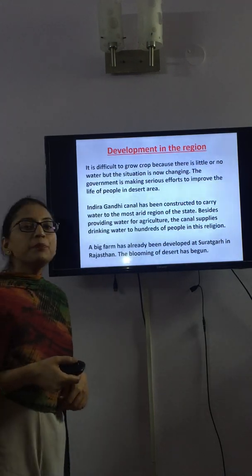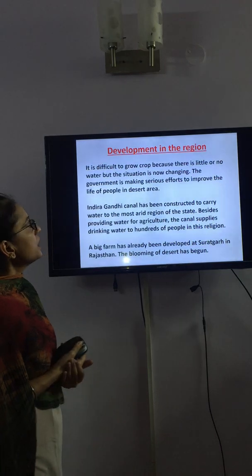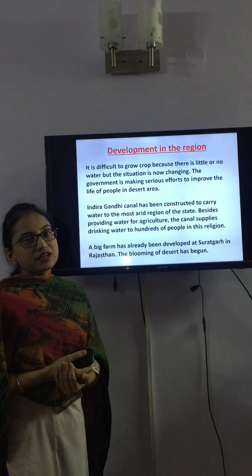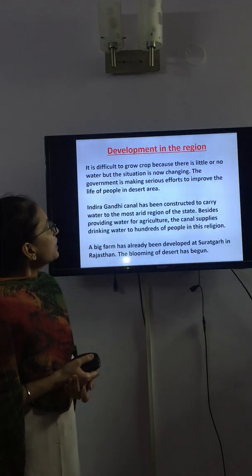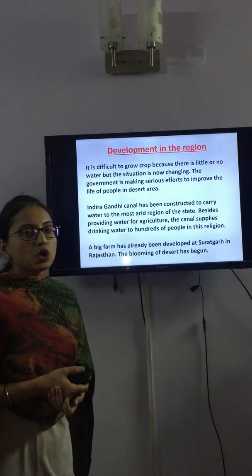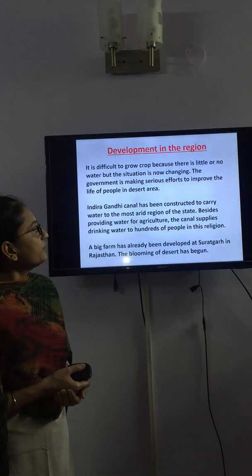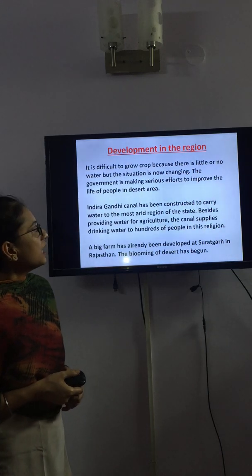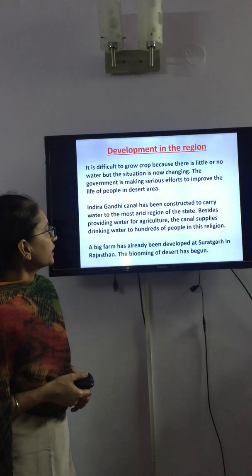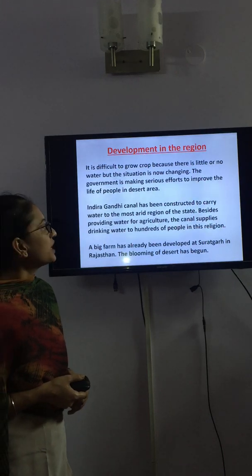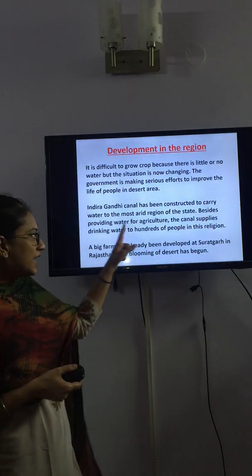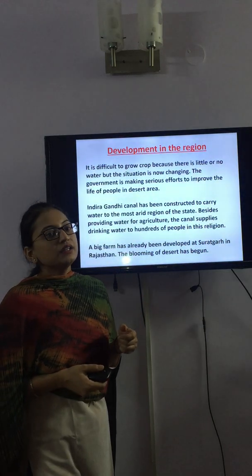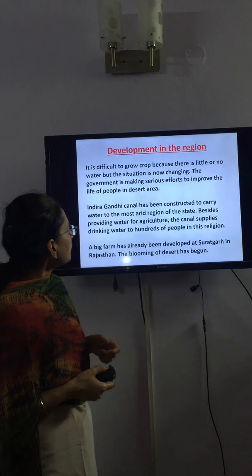Now we will do development in the region. It is difficult to grow crops in the region because of the scarcity of water there. But the situation is now changing because government is making serious efforts to improve the life in the desert areas. Indira Gandhi Canal has been constructed to carry water to the most arid region of the state. Arid means very dry and hot region, and the region without water.